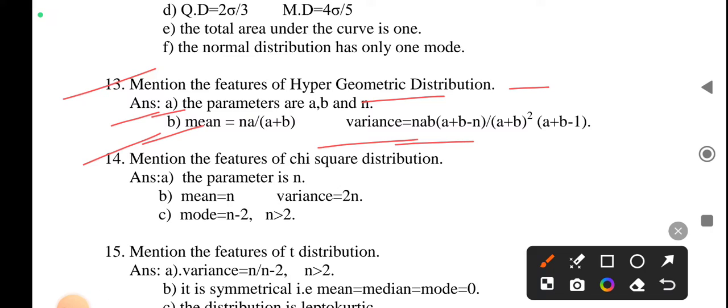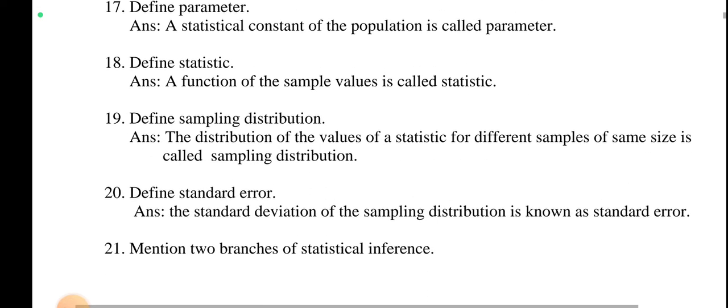Next question. Mention the features of chi-square distribution. Answer: the parameter is n, mean is equal to n, variance is equal to 2n, and mode is equal to n minus 2. Mention the features of t distribution: it is symmetrical, and mean, median and mode are equal.